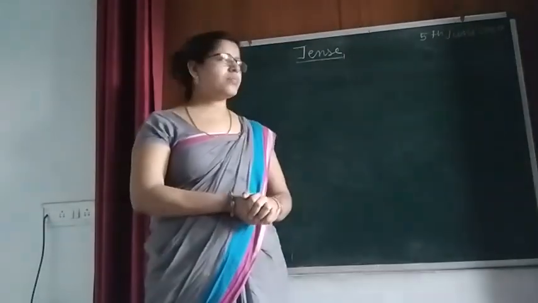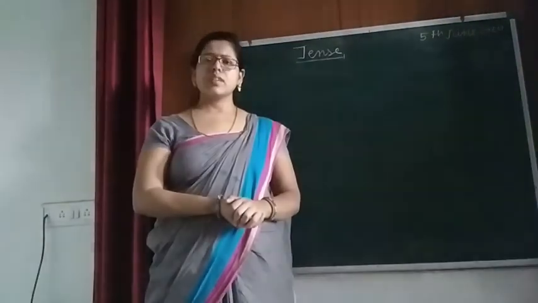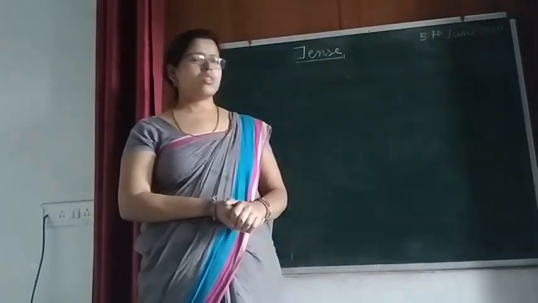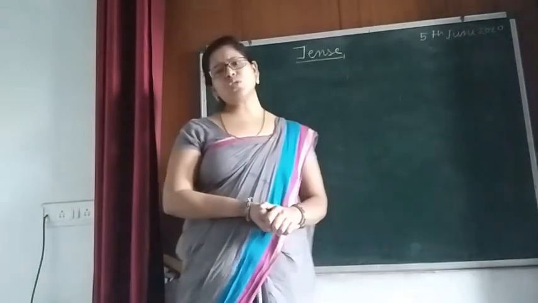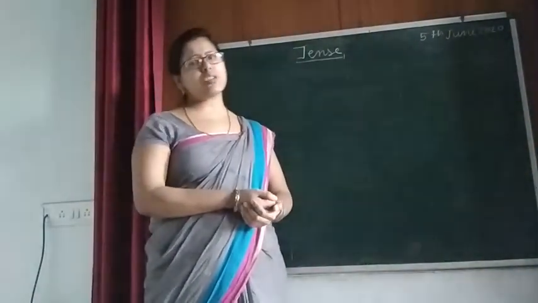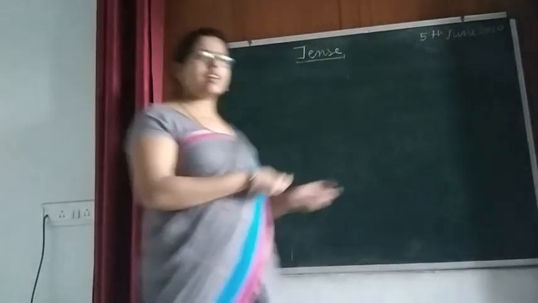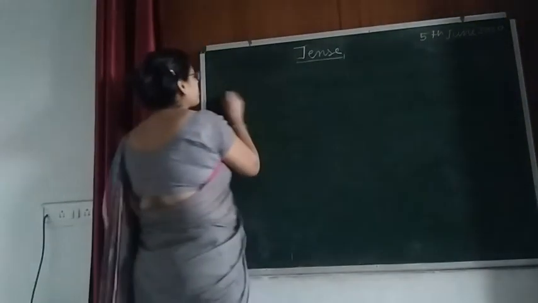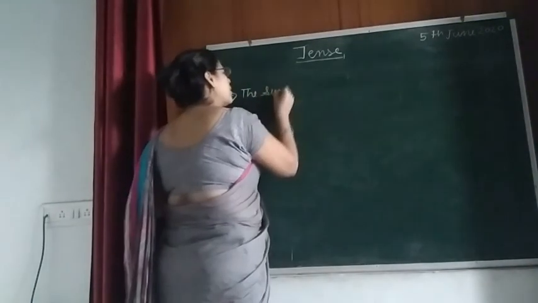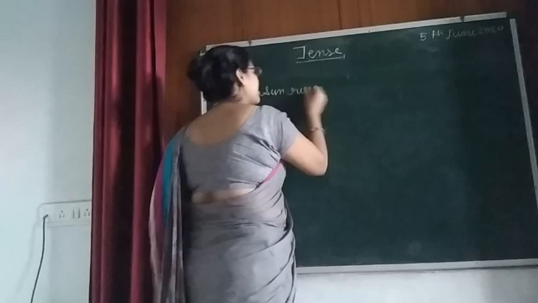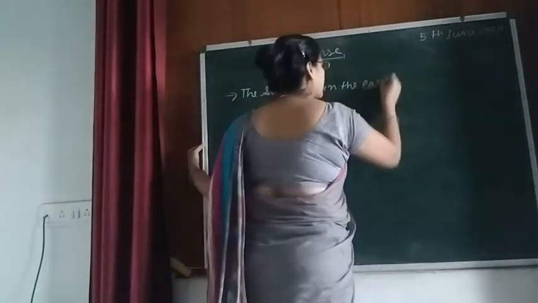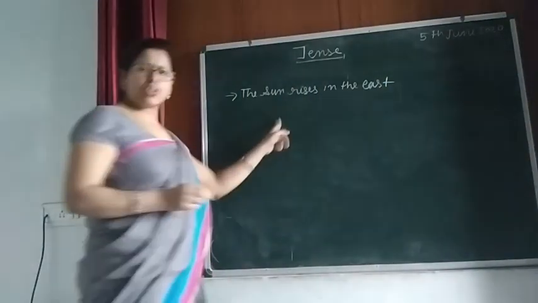Second thing, you should know simple present is also used to express a fact or some universal truth. See the example. For example, I have written here, the sun rises in the east. Okay, this is a universal truth.